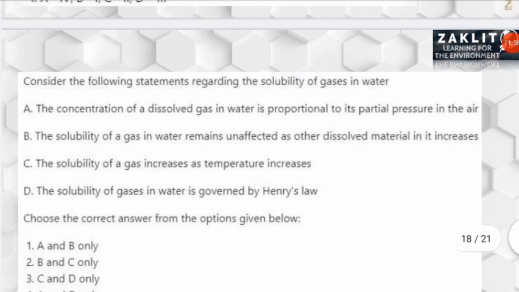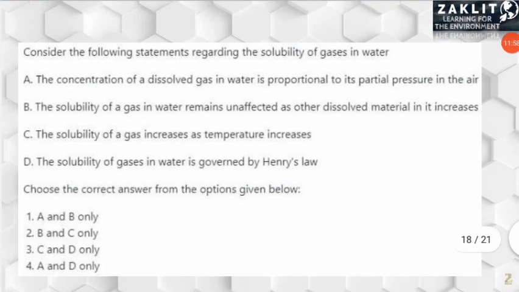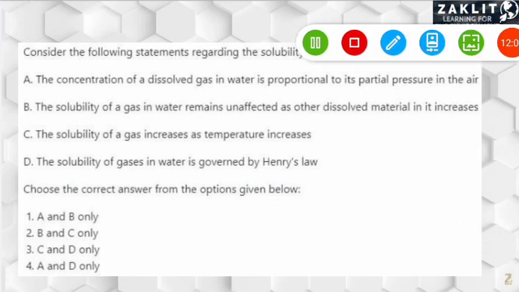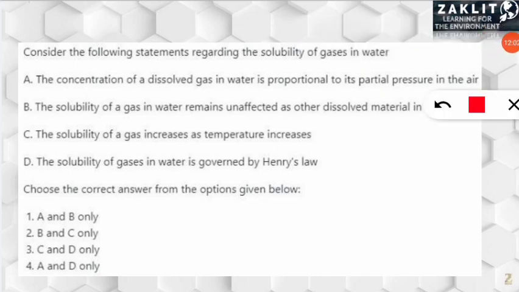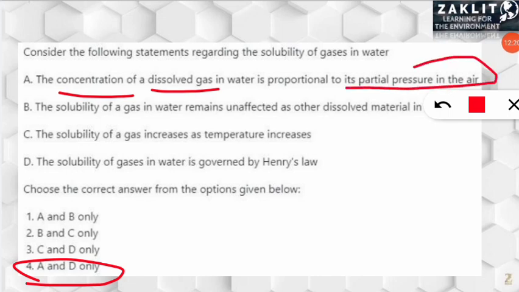The next question is related to the solubility of gases in water. So here 4 statements were given related to the solubility of gas in water, and we had to identify the correct statements. Among the 4, the 2 which were correct were A and D. So we will see what A and D are. It states that the concentration of a dissolved gas in water is proportional to its partial pressure in the air. So that is the correct thing.